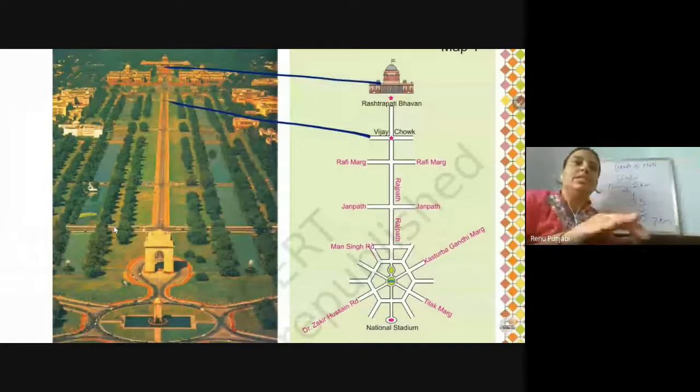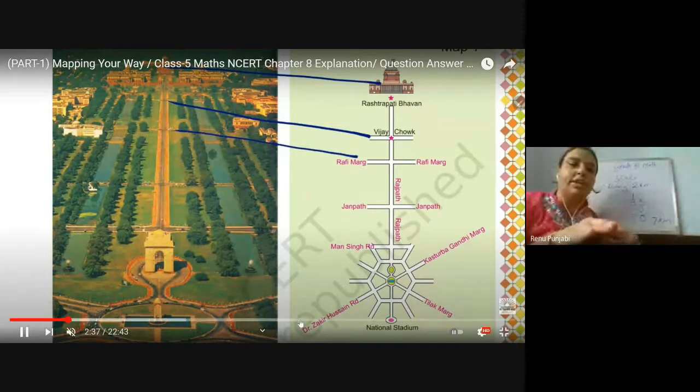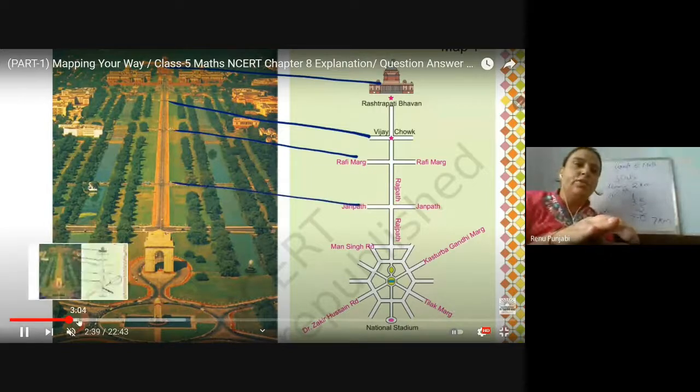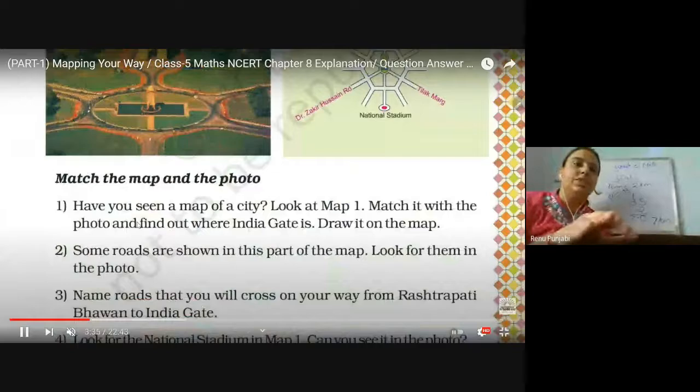So this is the road, the straight road is the Rajpath. Then this is the Vijay Chowk, Rafi Marg, Janpath Marg, Mansingh Road, Kasturba Gandhi Road, Tilak Marg, and Dr. Zakir Hussain Road.